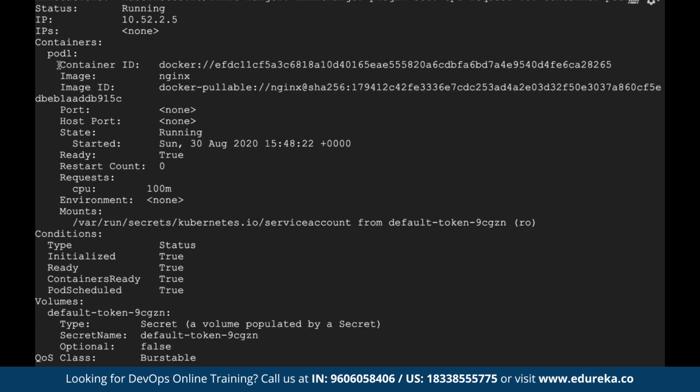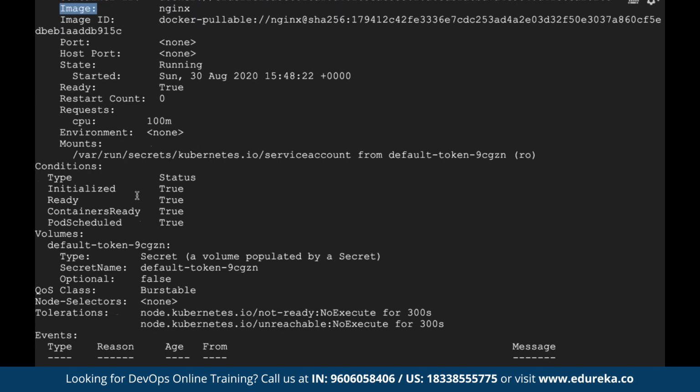See, this pod is running. This is the pod first. Inside the pod, you're running a container. This is my container ID. This particular container is using the Nginx image. This image is pulled from Docker. It first creates a pod. Inside the pod, we are seeing a container ID, which has been created using this particular image called Nginx.